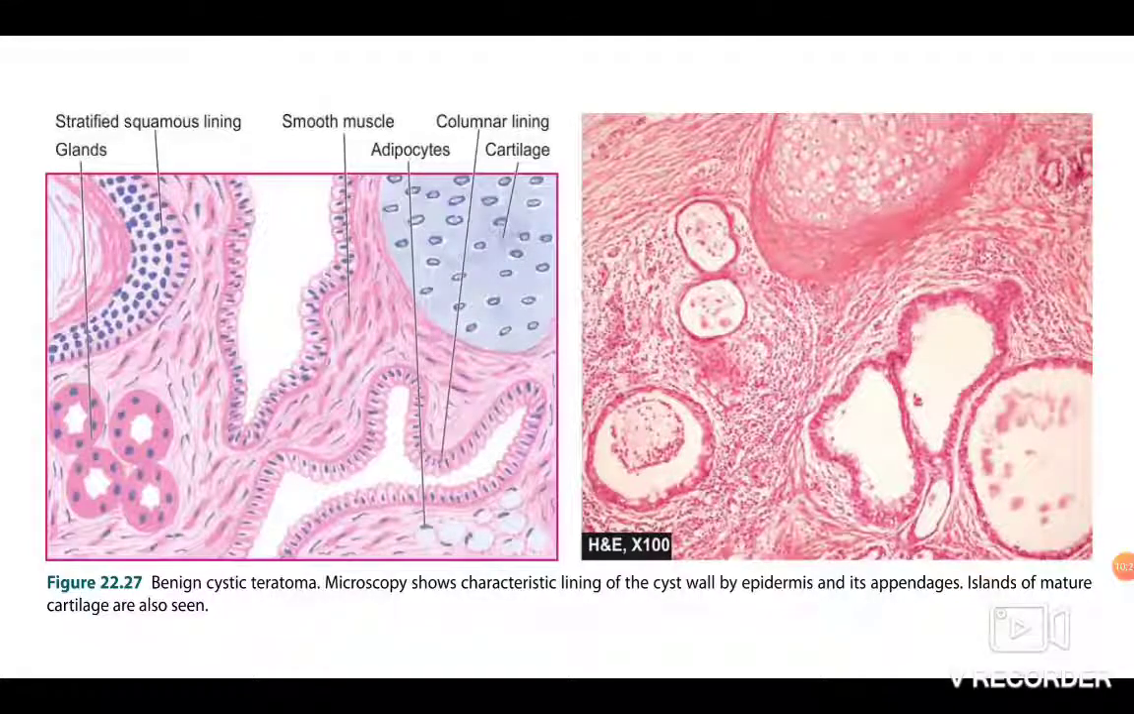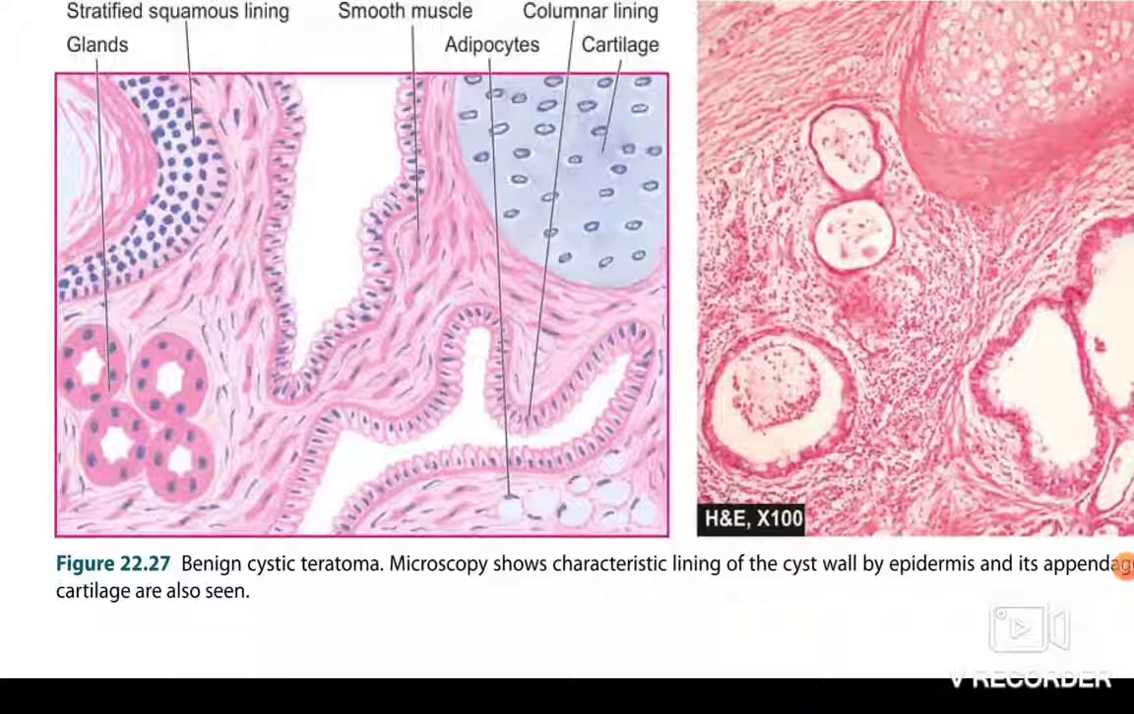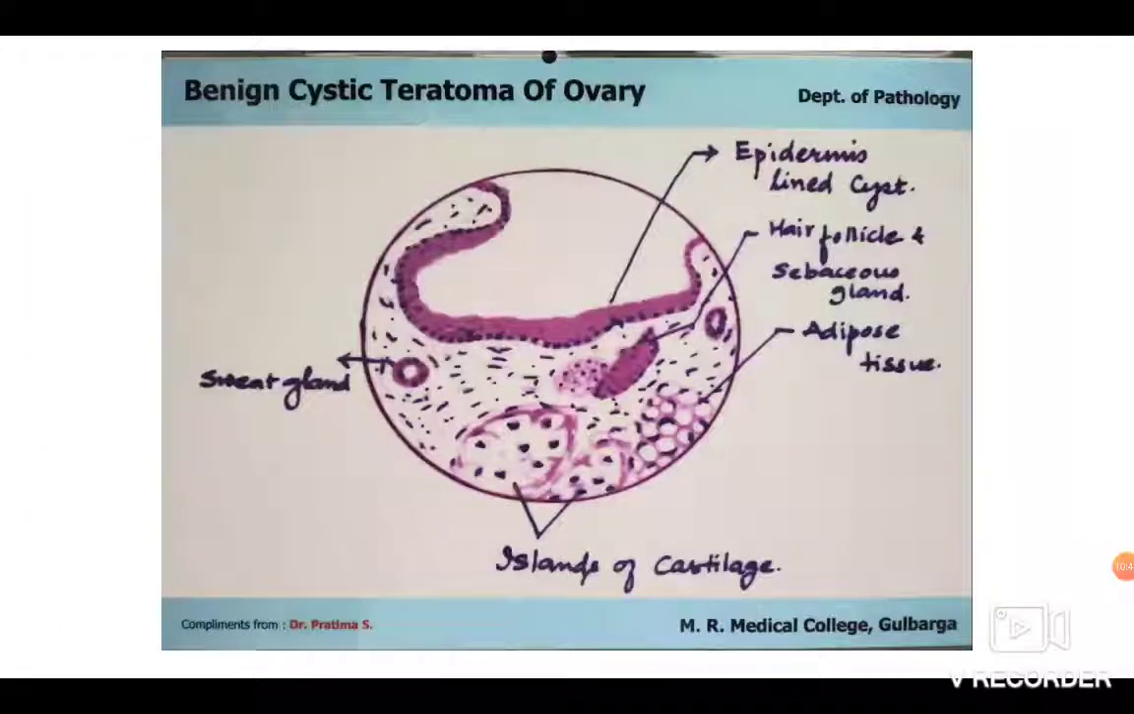Now here this is the benign cystic teratoma. Microscopy shows characteristic lining of the cyst wall by epidermis and its appendages, islands of mature cartilage. So you can see, when you draw, you should draw the stratified squamous epithelium lining. You can see glands, you can see smooth muscle, you can see cartilage formed, adipocytes, that is fat tissue, and columnar lining. And this is the microscopy of benign cystic teratoma of the ovary or dermoid cyst. You can see sweat glands. First you should draw the epidermis-lined cyst. Then you should draw hair follicles, sebaceous glands, adipose tissue, islands of cartilage and sweat glands.